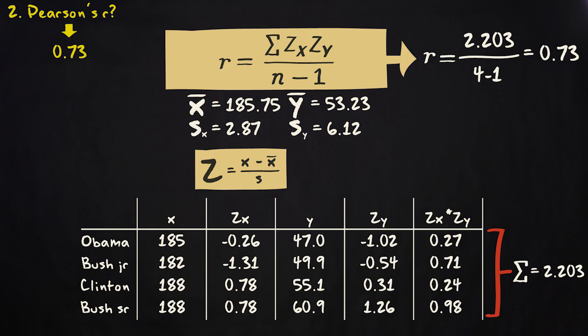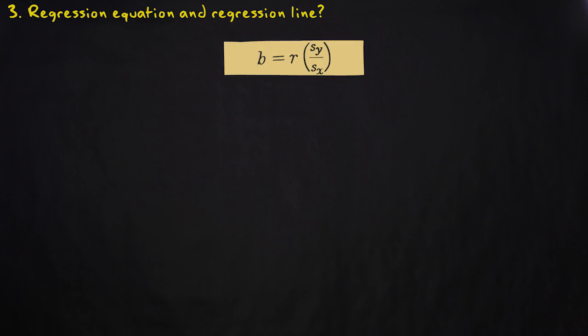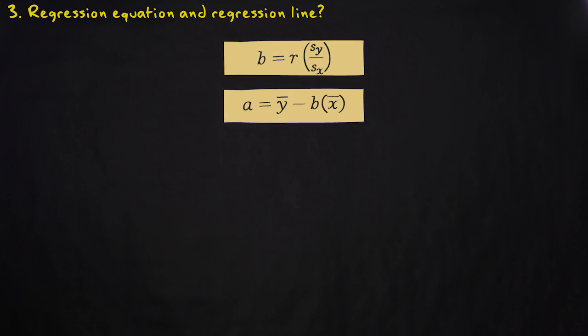The next step is to find the regression equation. The computer finds the regression line by looking for the line that minimizes the sum of the squared residuals. You do not have to do this yourself. Luckily, the complicated procedure boils down to 2 rather simple formulas. One formula to compute the regression coefficient, that's this one, and one formula to compute the intercept, that's this one. And together, these formulas give you your regression line.